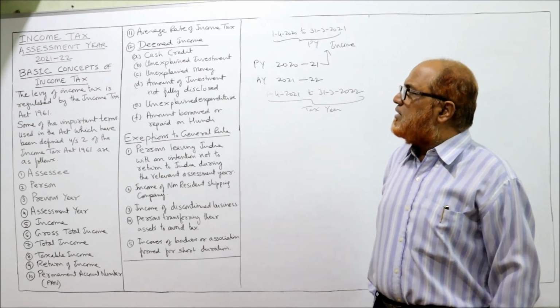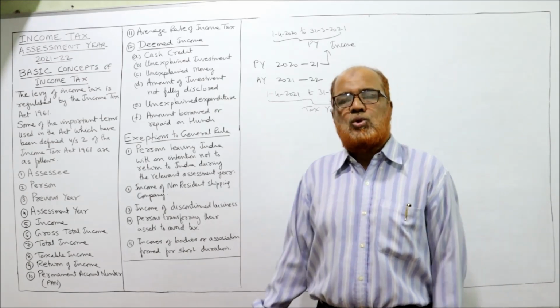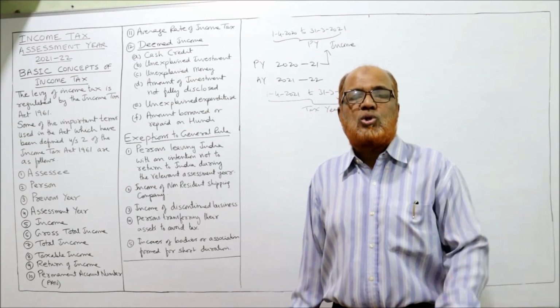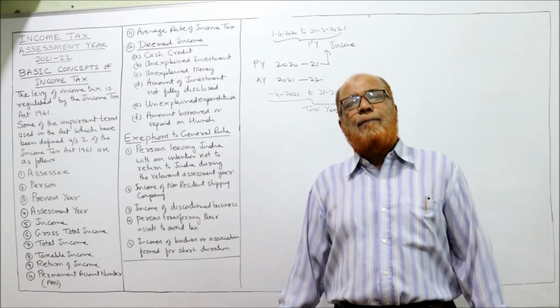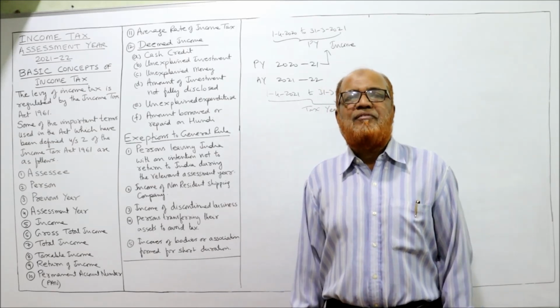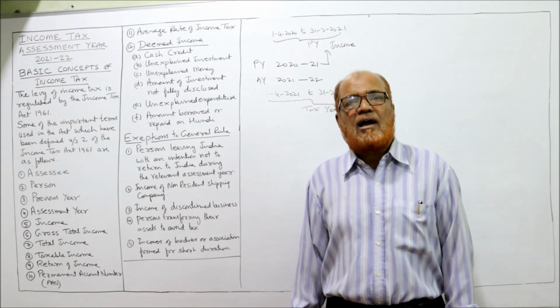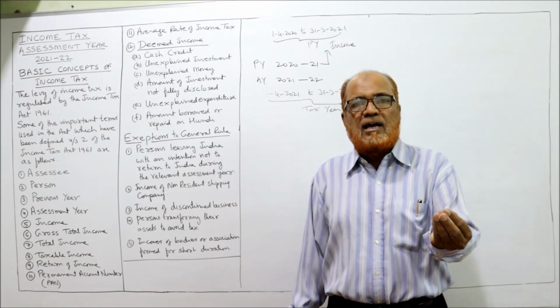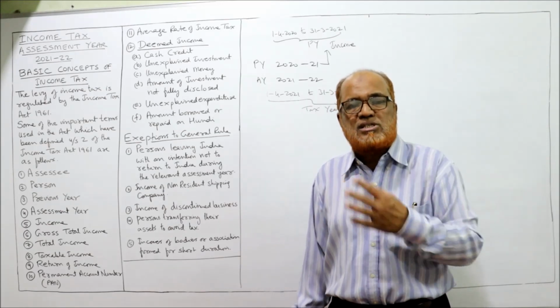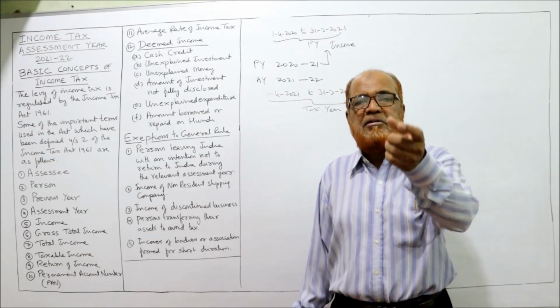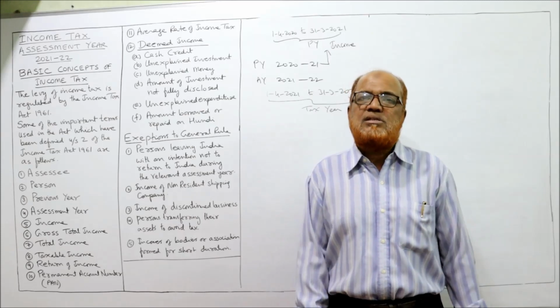Then amount of investment not fully disclosed. Investments are there, but not full disclosure of investment. Example, a person has made an investment of rupees 50 lakh, but in the books of account he is showing an investment of only 10 lakh. Only 10 lakh investment showing, really investment 50 lakh. The Income Tax Act says the remaining 40 lakh will be treated as deemed income, on which 60% is the tax.